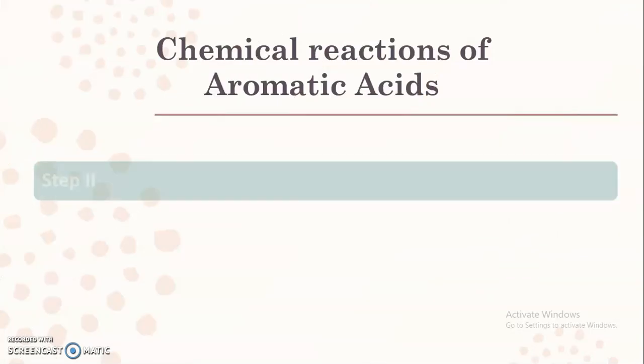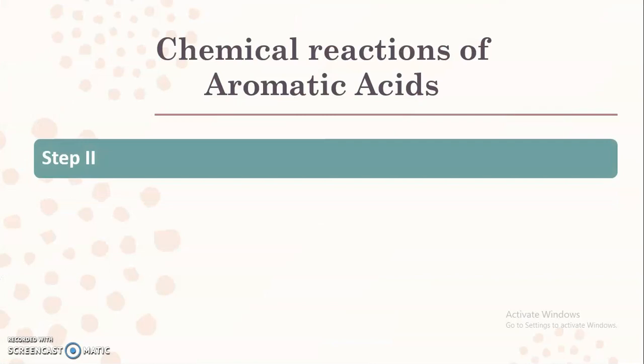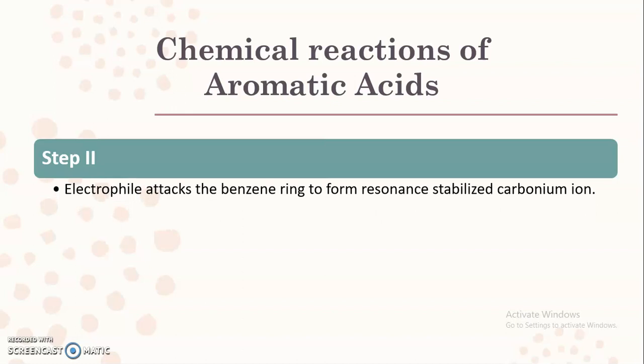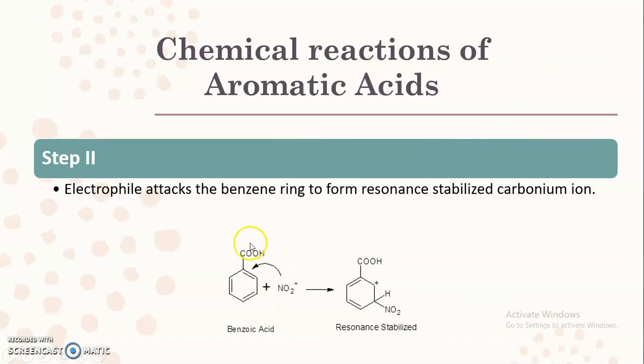The second step involves the attack of the electrophile on the aromatic ring, where the electrophile, the nitronium ion, attacks the benzene ring to form a resonance stabilized carbonium ion. Here you can see the nitronium ion is attached at the meta position, because the carboxylic acid functional group has a carbon double bond with oxygen and a hydroxyl group.